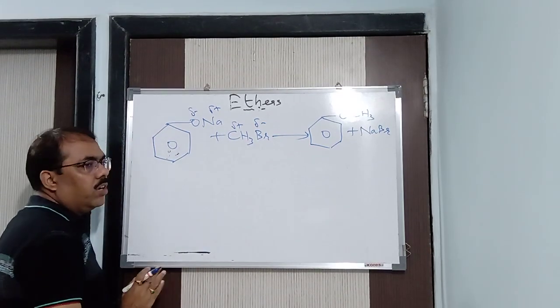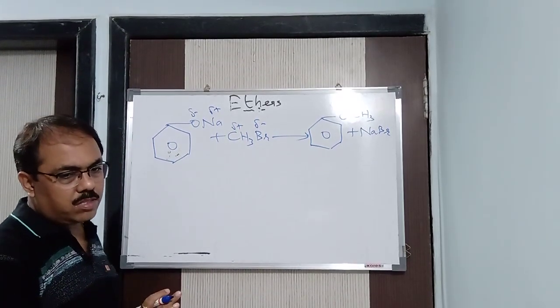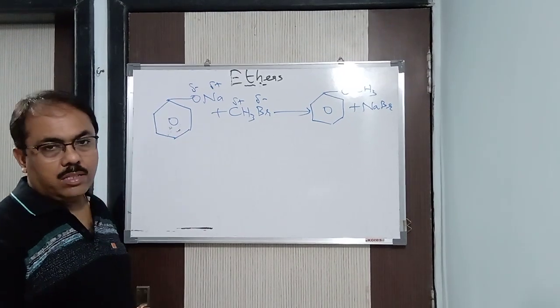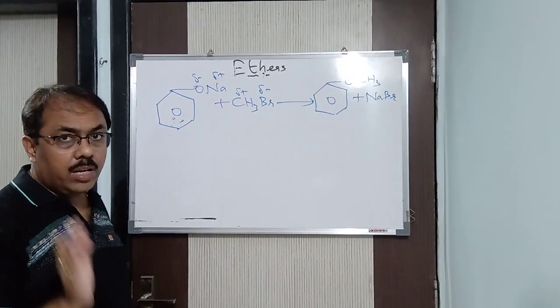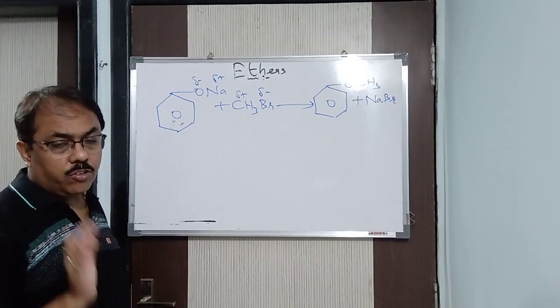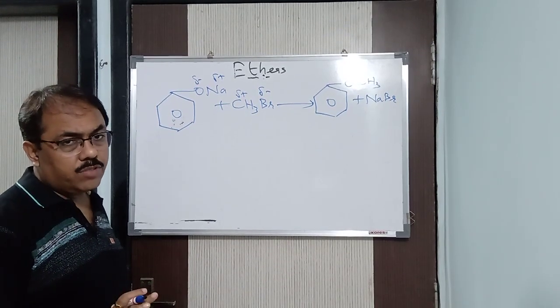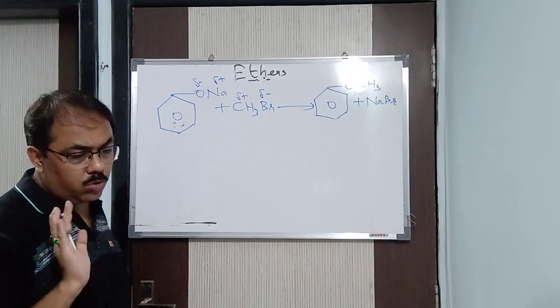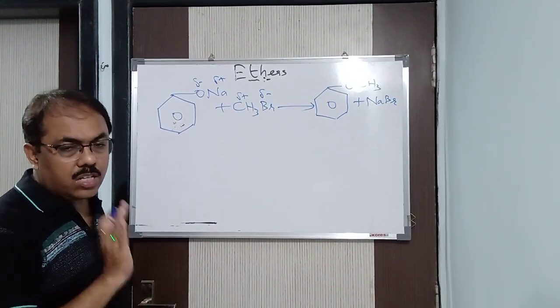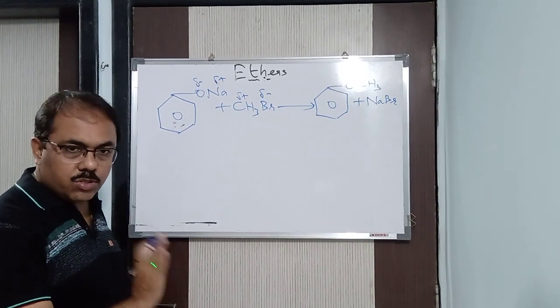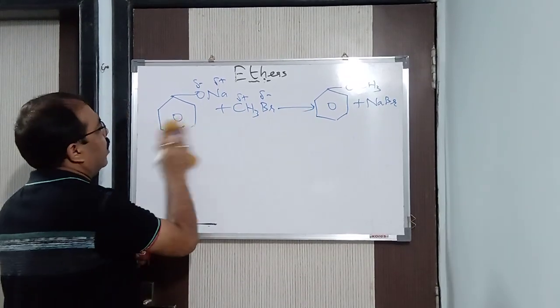The main limitation of this Williamson synthesis is that you need to take primary alkyl halide, because if you take secondary or tertiary alkyl halide, I told you repeatedly, it will not give you ether, it will give you alkene as a major product. Understood now, Williamson synthesis? Fine.